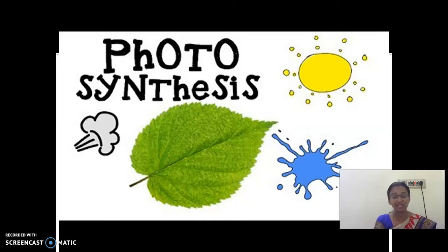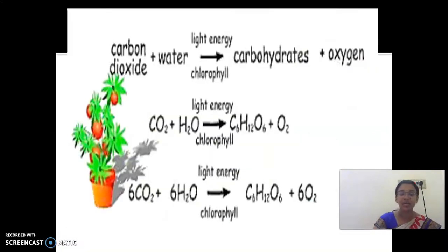So, what is photosynthesis, children? Yes, the process by which green plants prepare their own food is called photosynthesis. Photo means light, and synthesis means to combine. Look here. In the last class I gave you an equation, right? Carbon dioxide plus water. This is the process of photosynthesis.